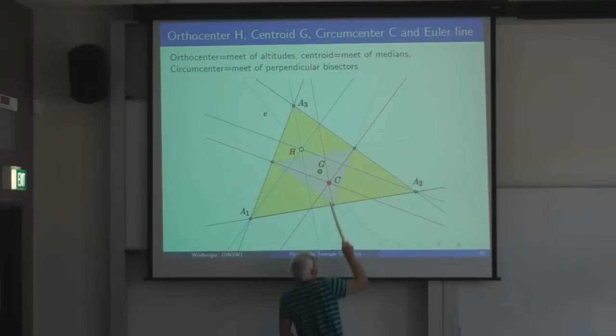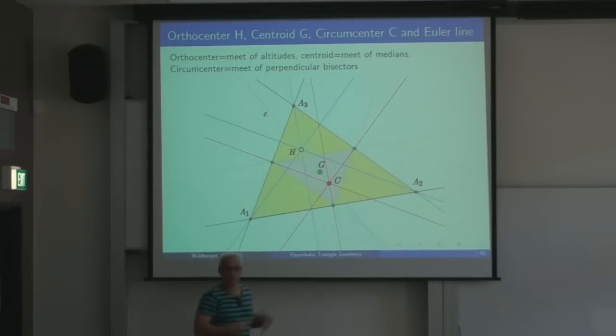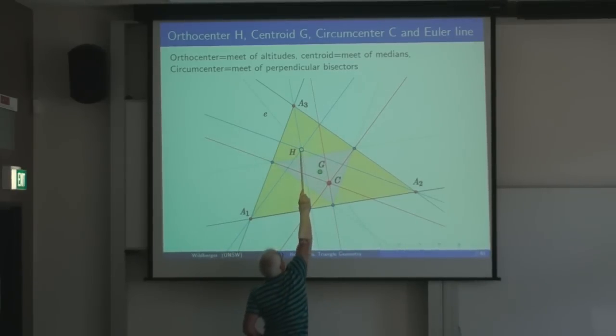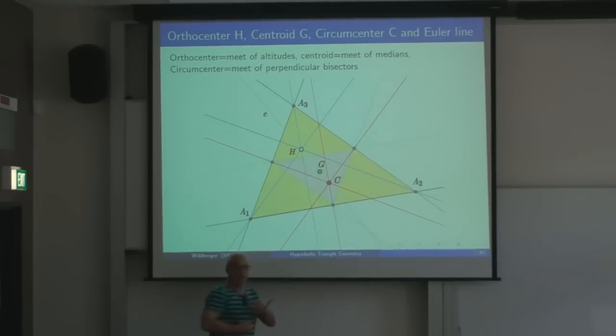Which means that these lines are actually perpendicular bisectors of the big triangle. So that means that the reflection of H in G by this -0.5 dilation actually is that point there. Or to put it another way, the circumcenter of the big triangle is equal to the orthocenter of the medial triangle. So that's a proof of that celebrated result of Euler.